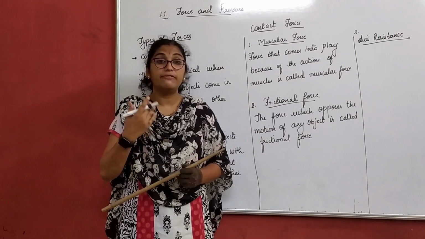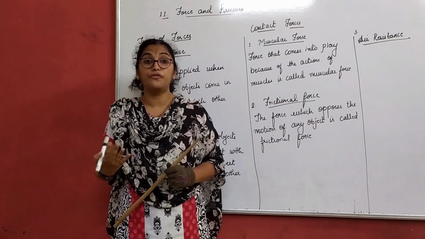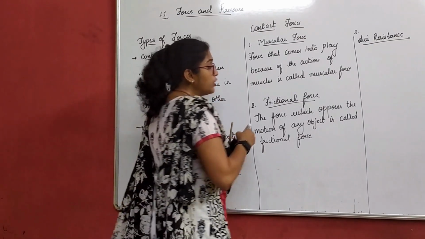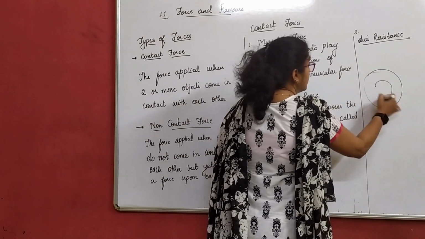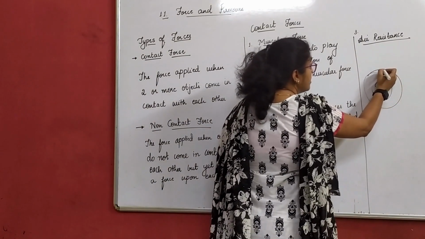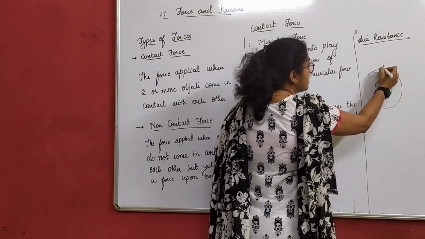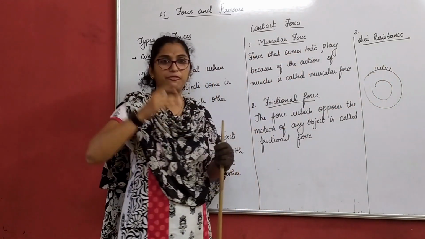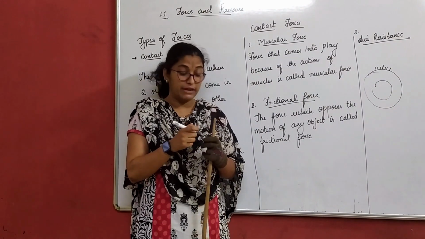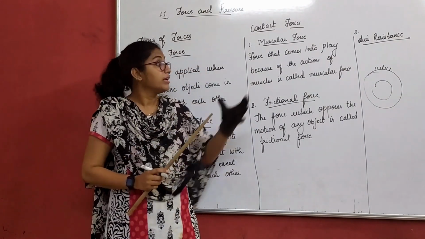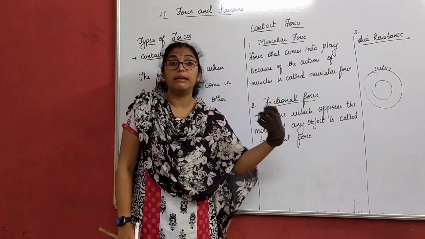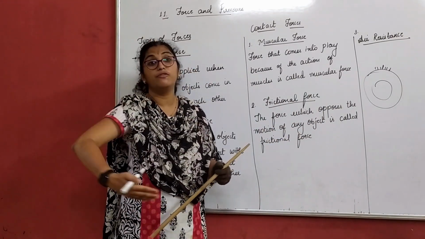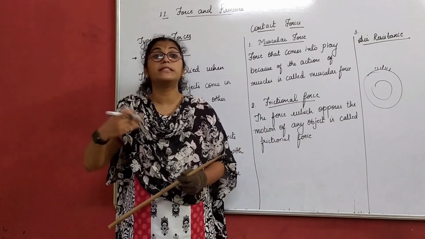Now, if you have seen, when you buy a new tire for your vehicle, right? Have you seen a new tire? When you buy a tire, that tire has so many treads, right? Like this, small pointed things. Have you seen? Not sharp ones, but soft ones, but they have treads. That means that will give you a good grip on the road, right? So if all the treads are worn out, there are chances of slipping.